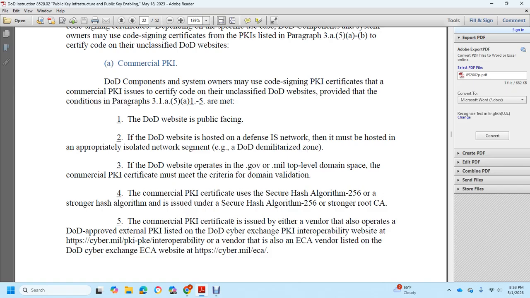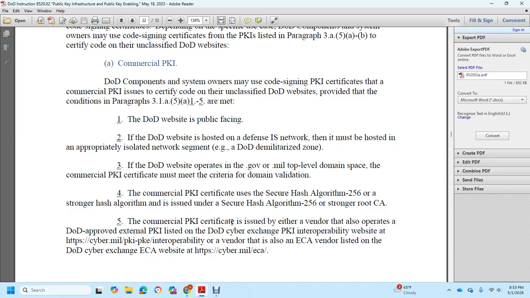The DoD website must be public facing and hosted on the Defense Information Systems Network, in an appropriately isolated network, the DoD demilitarized zone. If the DoD website operates in the .gov or .mil top-level domain space, the PKI certificate must meet criteria for domain validation. The commercial PKI certificate must use SHA-256 or a stronger hash algorithm, issued by a SHA-256 or stronger certificate authority.